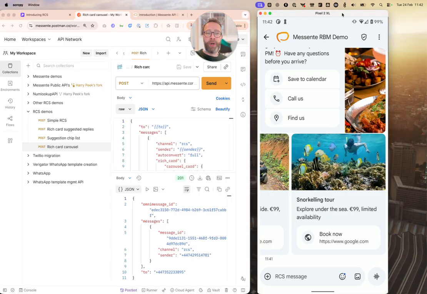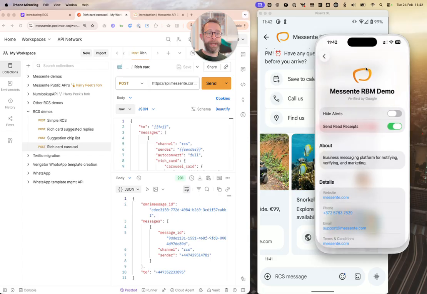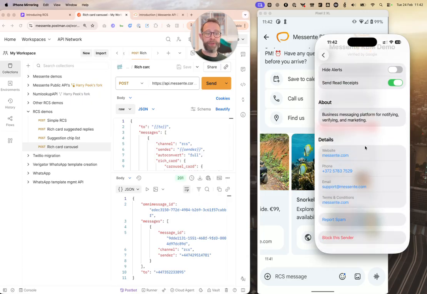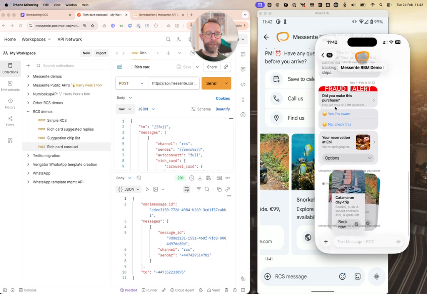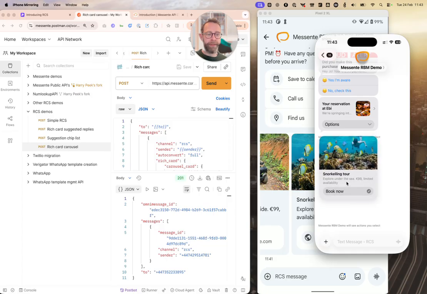Now, I've shown you this on Android initially. We could also see it on an iPhone. Very similar kind of layout. Again, we've got our logo at the top. Again, we can click into that. We'll get our branded profile. It's showing us that it's been verified by Google. Same sort of links and controls that we saw before. And here is that same set of messages. Slightly different layout on an iPhone, but very much the same sort of engaging look with those actions available to the user. And we can flip through the carousel like that.